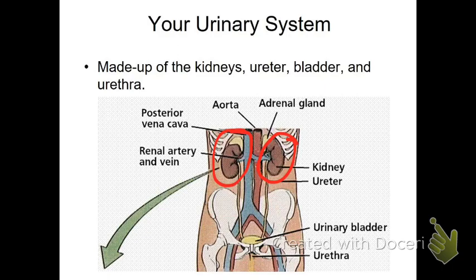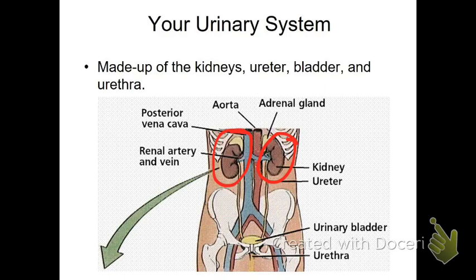And then the bladder, remember the bladder has muscle around it. What kind of muscle do y'all think it has? Do you control whether you go to the bathroom or not? Yes, you do. So it's voluntary. And then finally your urethra is what causes the urine to go out of the bladder and into the world.